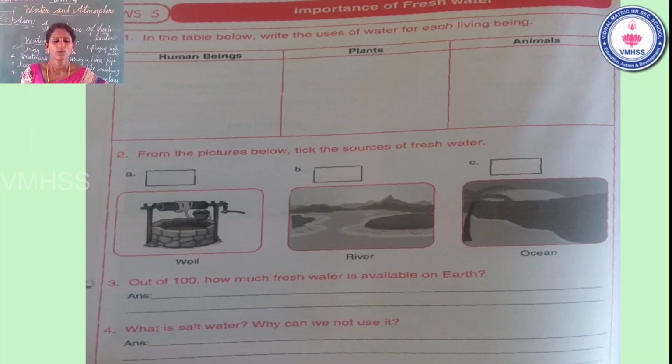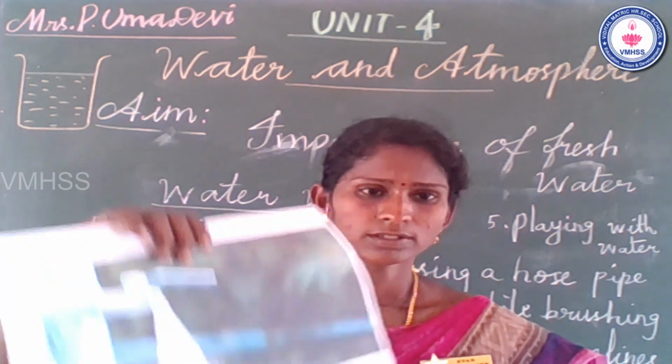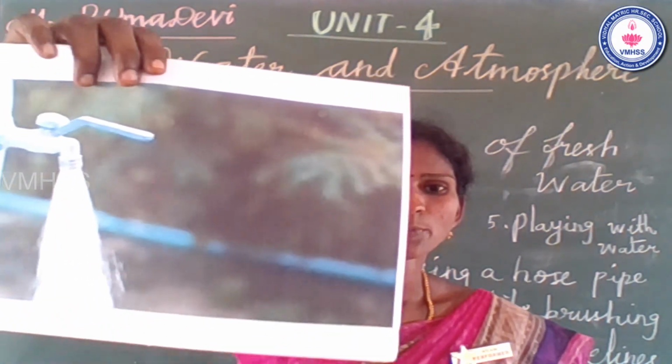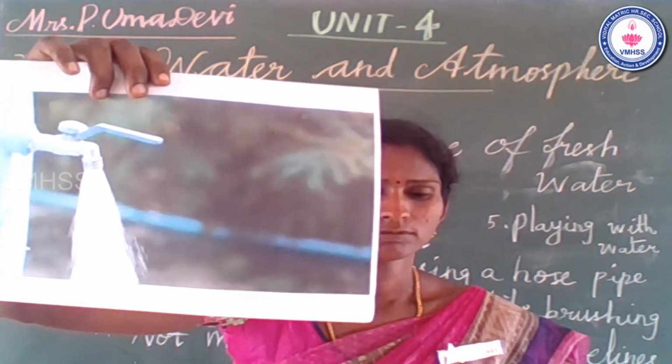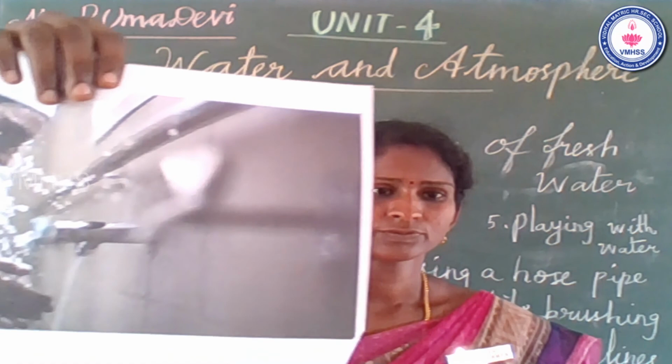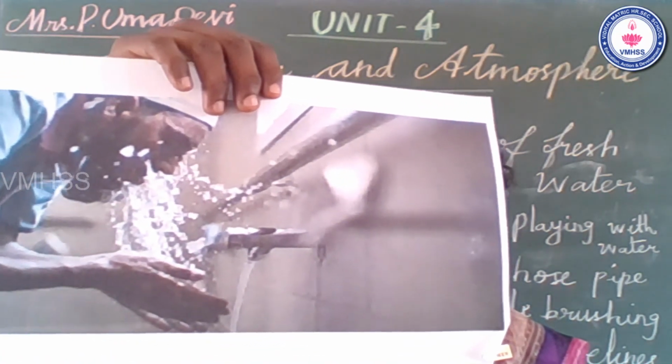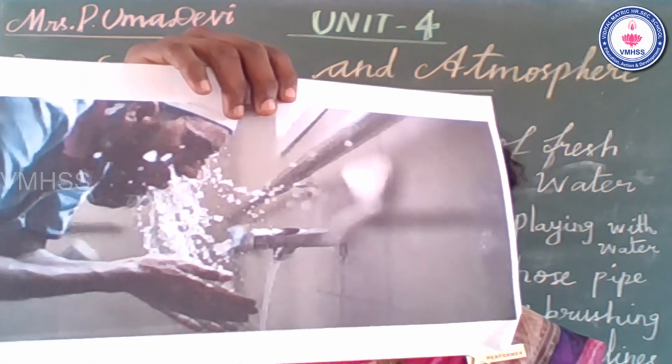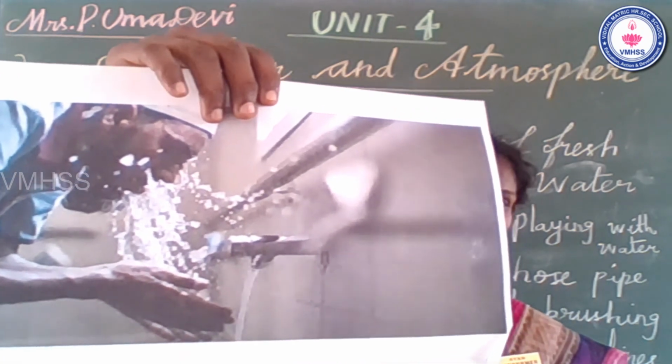Okay students, some of the pictures I can see, that is an example of water wastage, right? See that second one, keeping the tap open. The man uses a large amount of water.